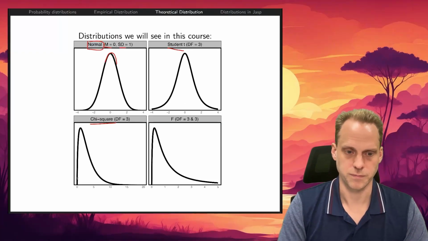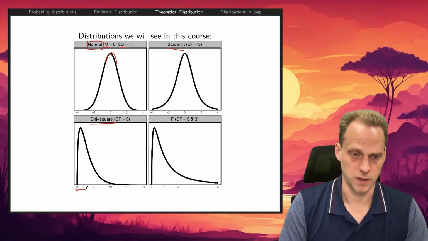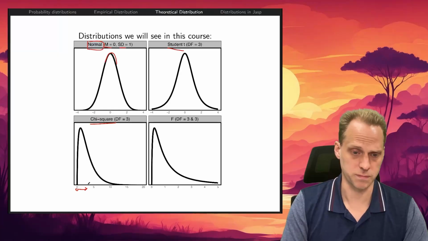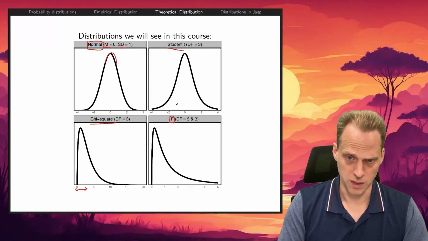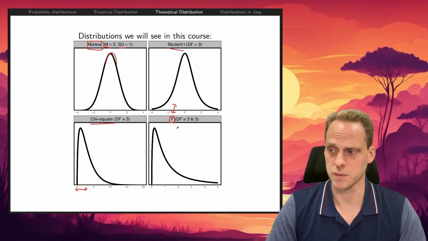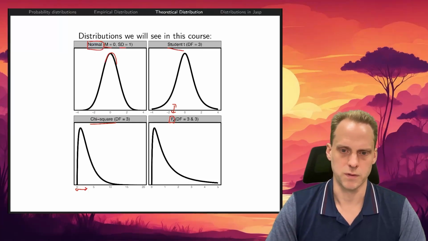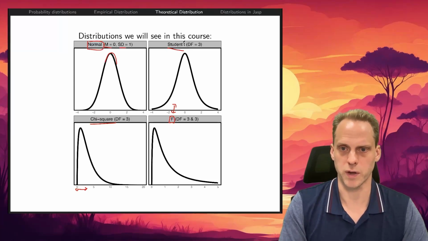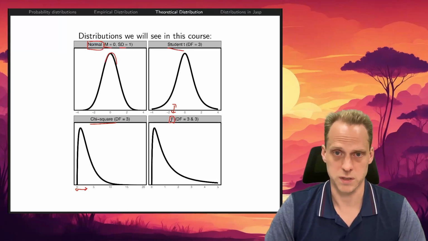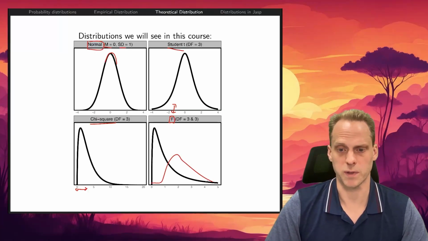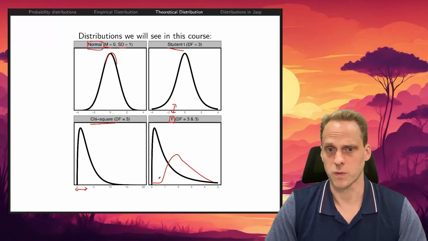Chi-square distribution, which is this distribution that's for variances actually. That's positive, but never below 0. And the f distribution, like the t distribution, assumes that we don't know true variances in the population, we need to estimate them. The f distribution is what we're going to use a lot in this course. We'll often report our results with f tests, or t tests actually for parameters, or f tests for model comparisons. I'll talk about that more later, but this is what it looks like, and you have also some shape like this, but it's basically always positive as well.